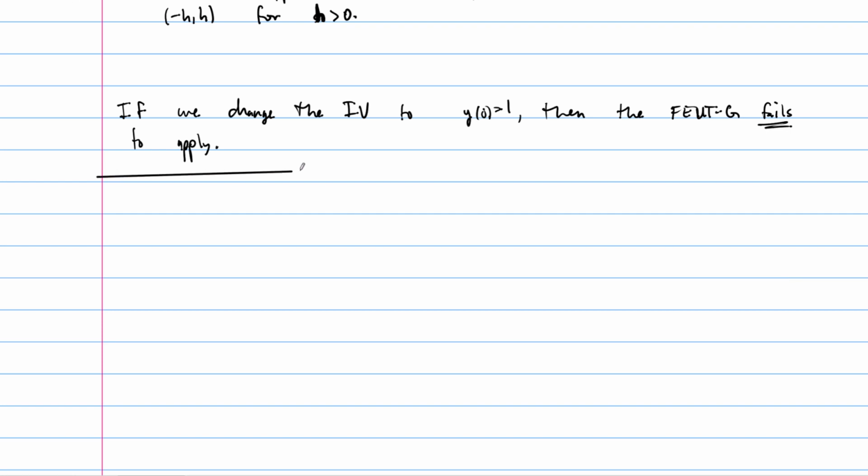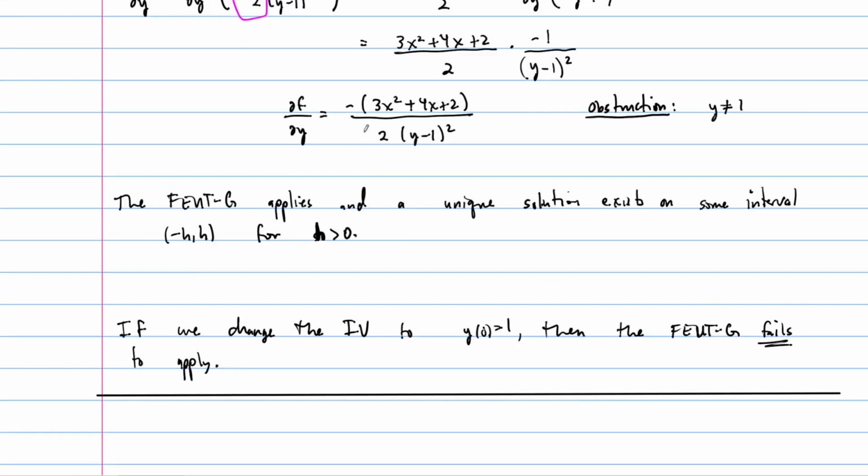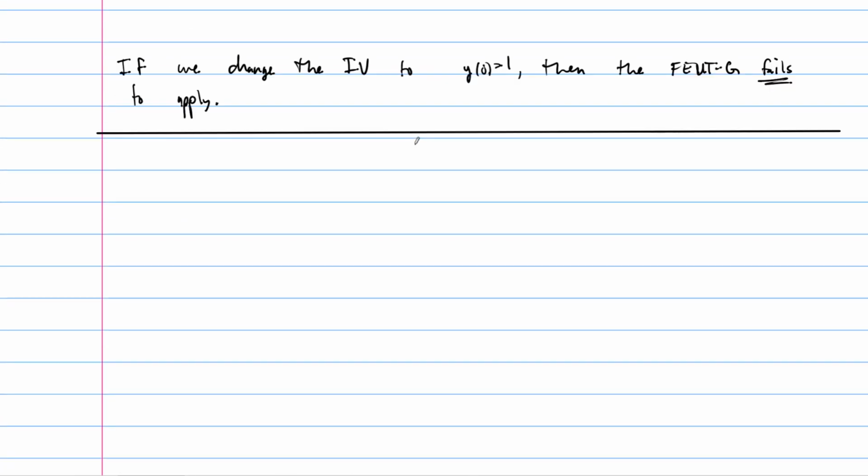Now, by the way, that one equation was separable. We could have solved that if we wanted to and compared to see what the solution is. But let's do that for a different one here. Let's now consider the following initial value problem: y prime equals y squared, with initial value y of 1 equals 0.